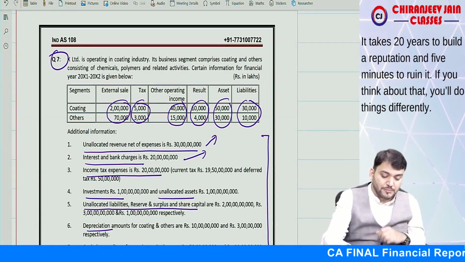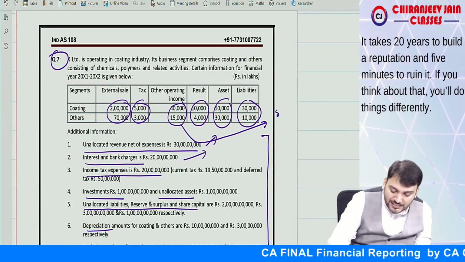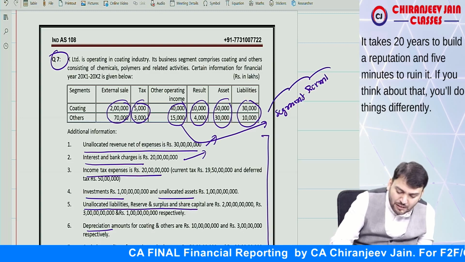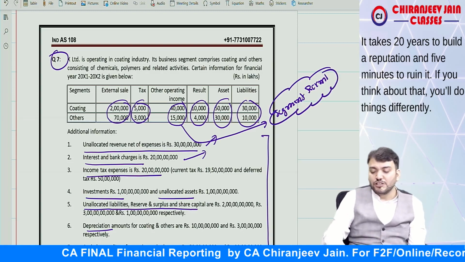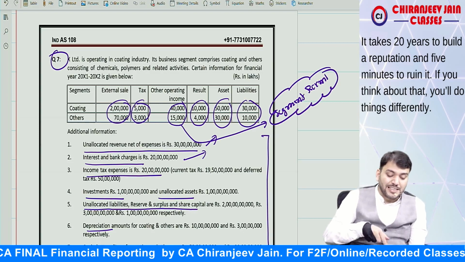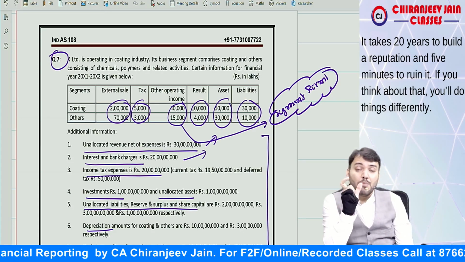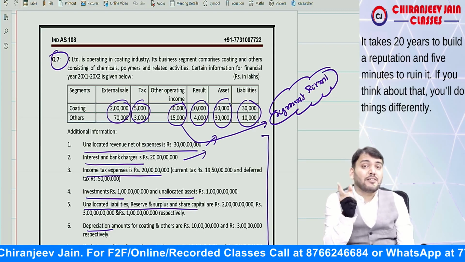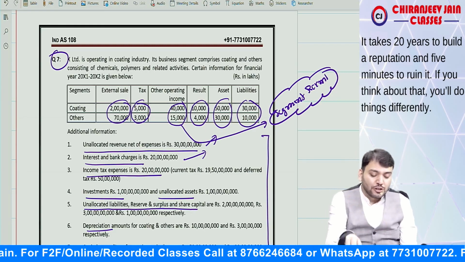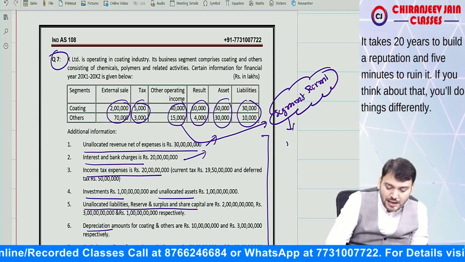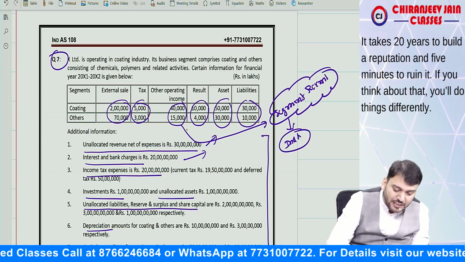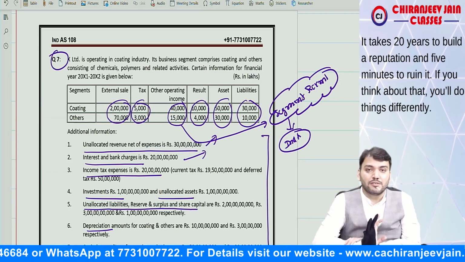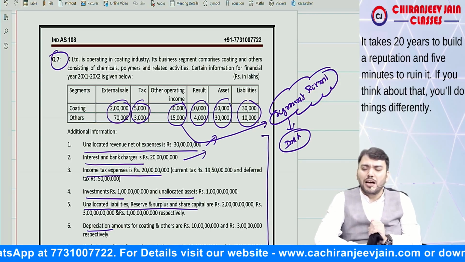One thing we have assumed is that other operating income is a part of segment revenue, because they have written operating and given it segment-wise. So this needs to be taken. Other operating income can be revenue; they have said segment revenue. Other income is not revenue, but operating income can be revenue. So we are assuming this is a part of revenue. You can write that as per Ind AS 115 this is considered revenue, therefore it is included. Other income is not included; revenues are included. Understood?